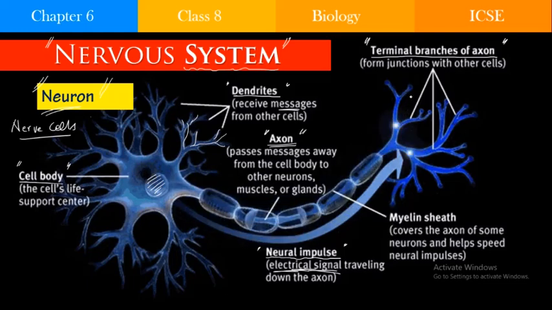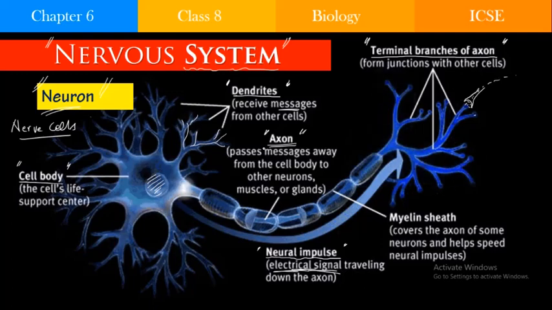The other nerve cell will have the dendrites. Those dendrites and these terminals will interact with each other. So here some signals will be released.